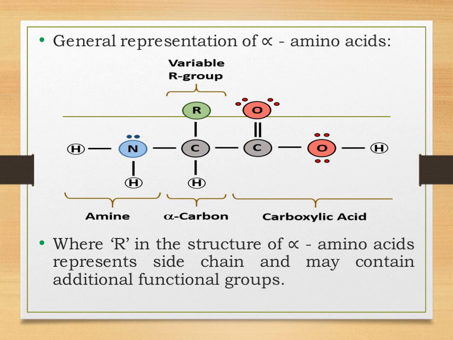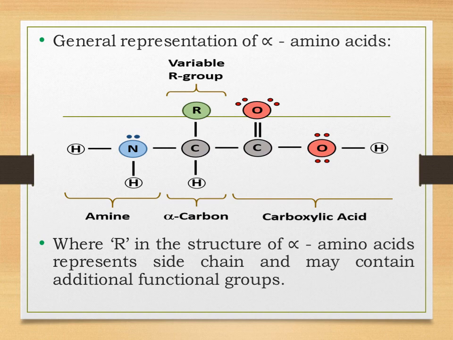So students, the carbon atom which is attached to the carbon atom of the functional group that has the highest priority is called the alpha carbon. Over here you can see that the carbon atom which is attached to the carboxyl group is the alpha carbon. Similarly, a carbon atom attached to the alpha carbon atom is called the beta carbon. If there is a carbon atom attached to the beta carbon, it is called the gamma carbon. We are not concerned about beta and gamma carbon, we are just concerned about the alpha carbon atom.